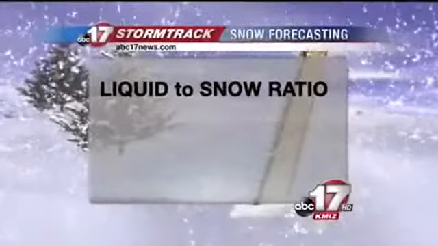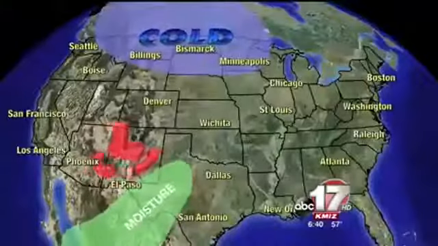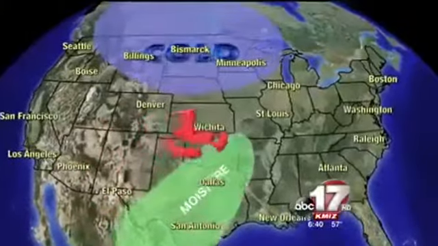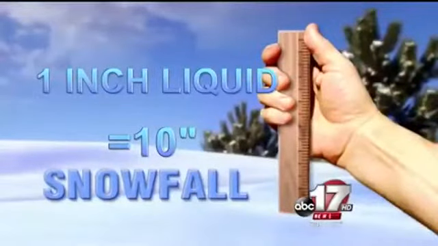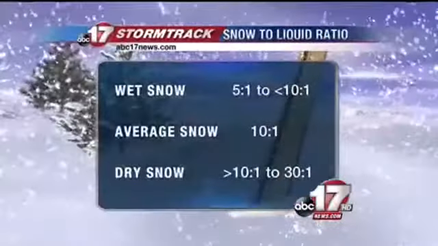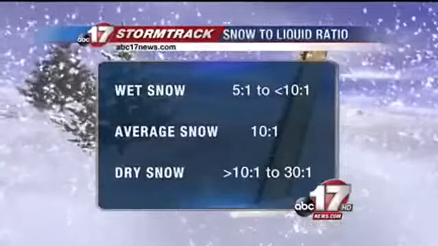To do this, we need to determine the snow ratio, which depends on temperature and the track of the storm system. The average snow to liquid ratio is 10 to 1, which means that if 10 inches of snow fell and that snow was melted, it would produce 1 inch of liquid precipitation. This average, however, does not always hold true and depends on atmospheric conditions.